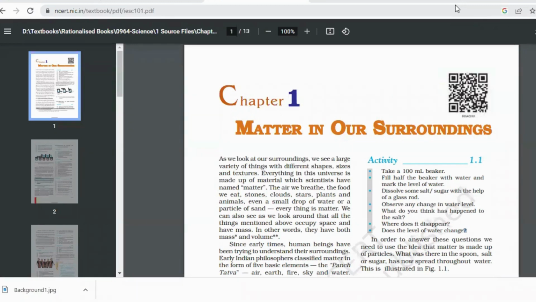In chemistry, I started with the first chapter of chemistry. In your ninth class, there are just 4 chapters in chemistry. Generally, the first ones come in the half yearly exams, the rest come in the final examinations. The first 2 chapters are related to each other. First one is Matter in Our Surroundings.